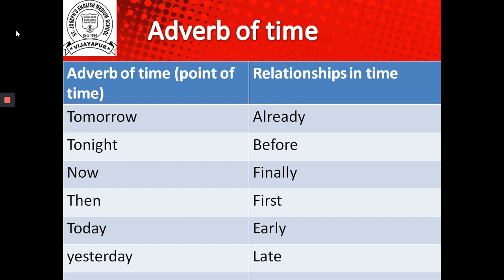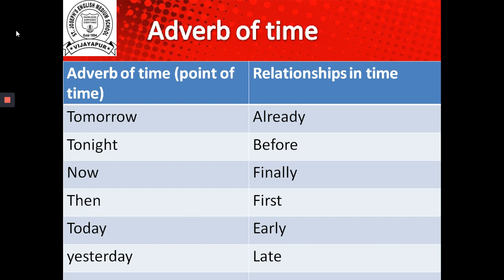Adverbs of time indicate the time. I have divided them into two categories, points of time and relationships in time. That is also very important for you to understand. Both of these are very important to understand.